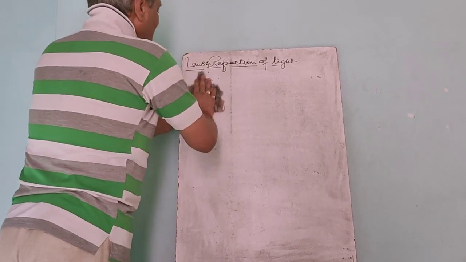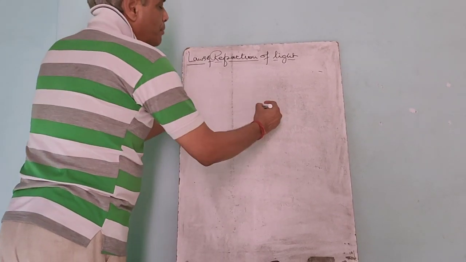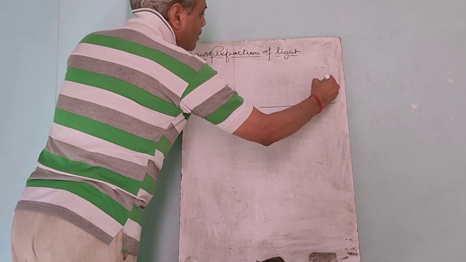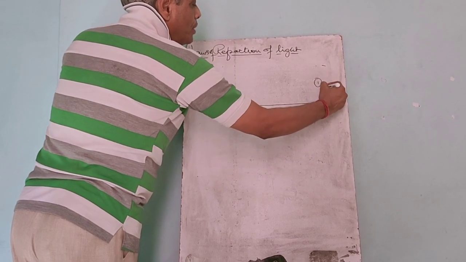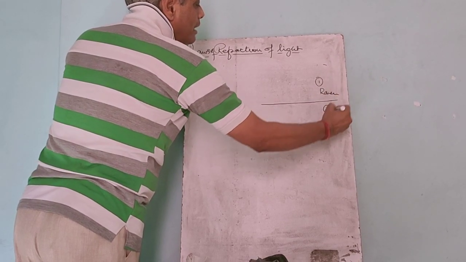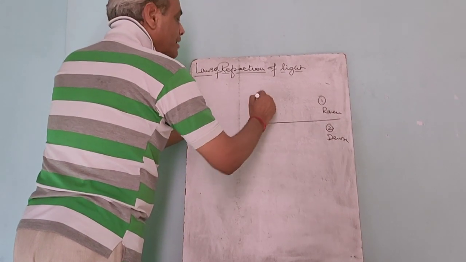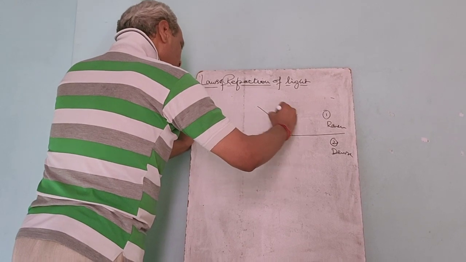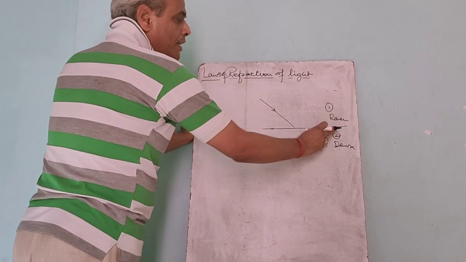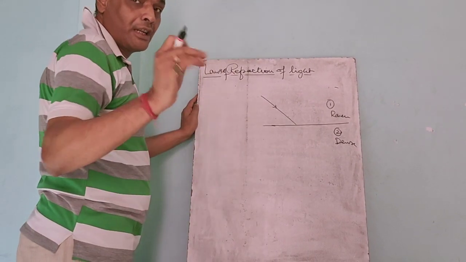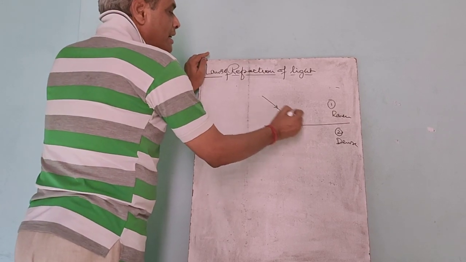Now see, suppose a ray of light is traveling from medium 1 to medium 2, where the first is rarer and the second is denser. This is the interface. Interface means the boundary separating the two media, and this is the incident ray.